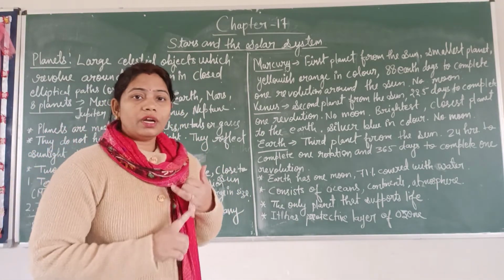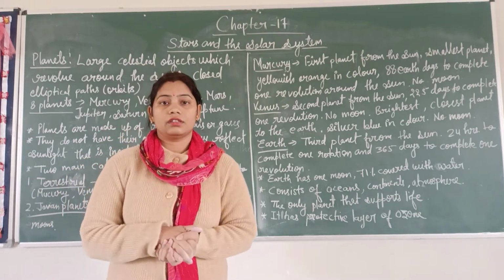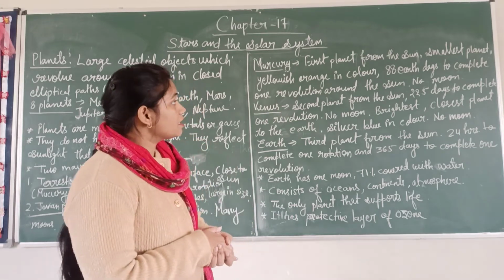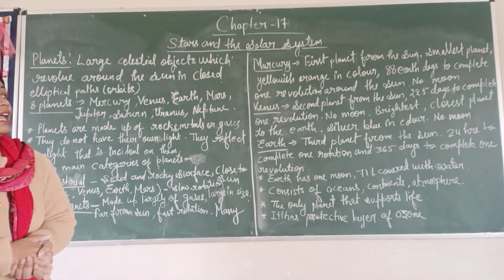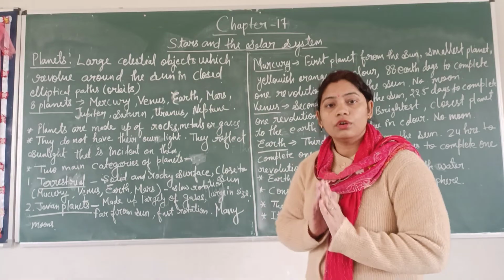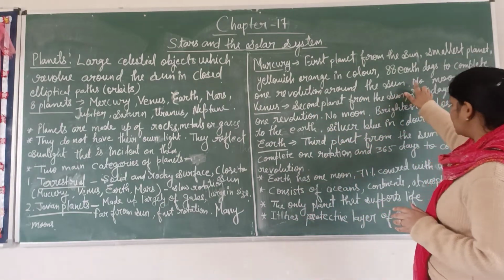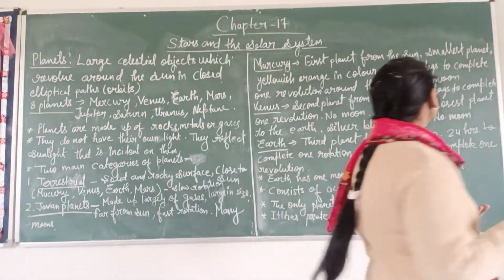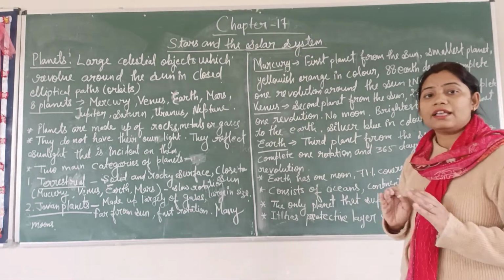To complete one revolution around the sun, it takes 88 Earth days. So how much time does it take to complete one revolution? It takes 88 Earth days. And it has no moon. Mercury has no satellite. Just like our Earth has a moon, Mercury has no moon.